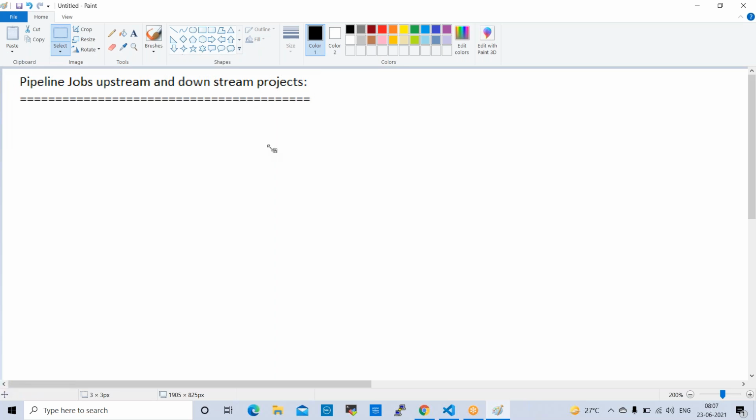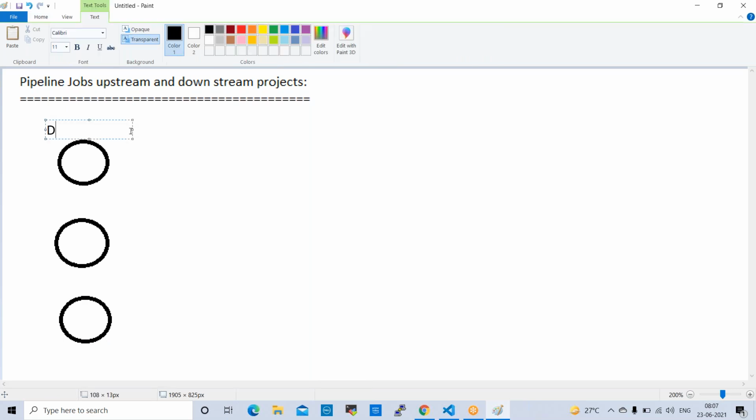Fine. So basically, why do we require upstream and downstream? Normally in real projects, for example, we have different development teams. This is one development team, this is another development team. Three development teams are there: dev team 1, dev team 2, and dev team 3.